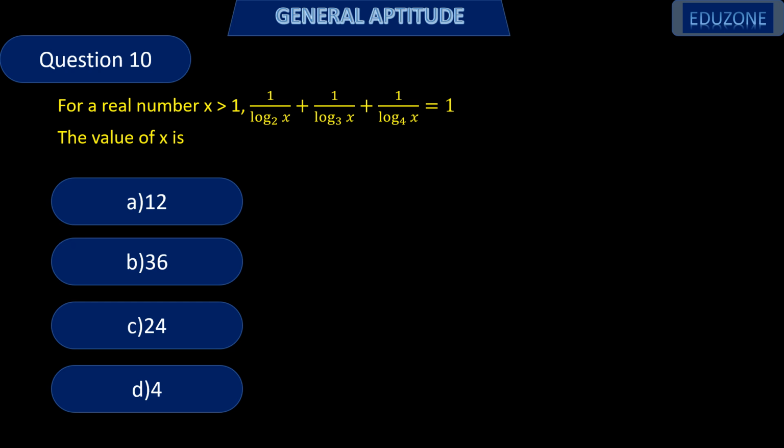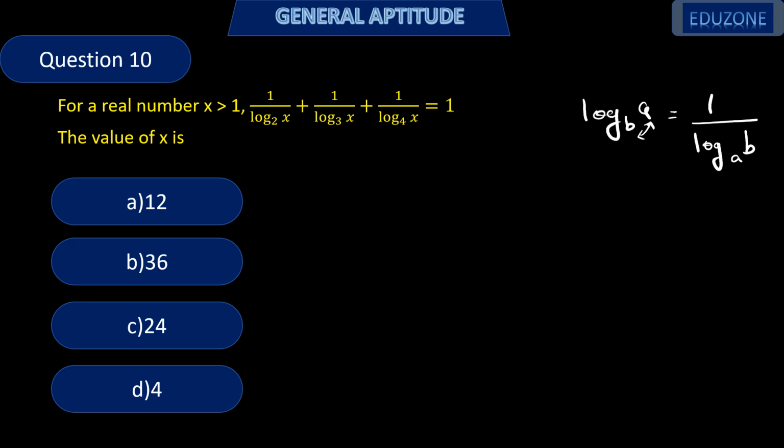Next question. For a real number x, 1 by log x to base 2 plus 1 by log x to base 3 plus 1 by log x to base 4 equals 1, find the value of x. So here we'll use a property: log a to base b, if we take the reciprocal, becomes 1 by log b to base a, that is these two get interchanged.